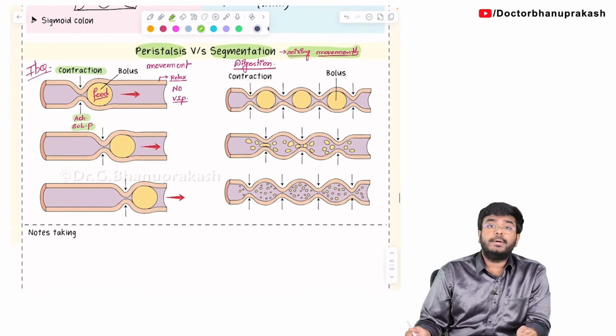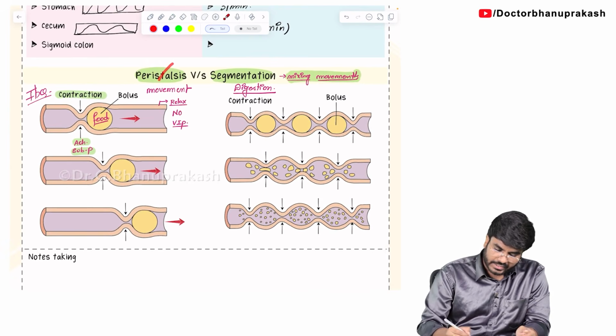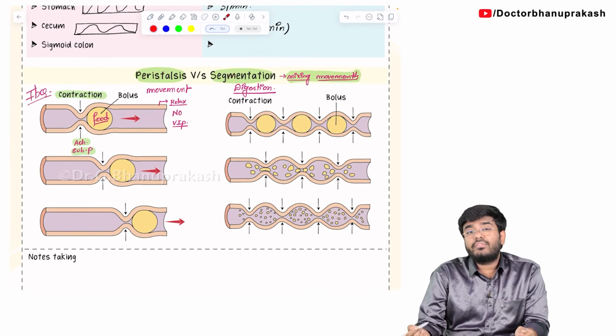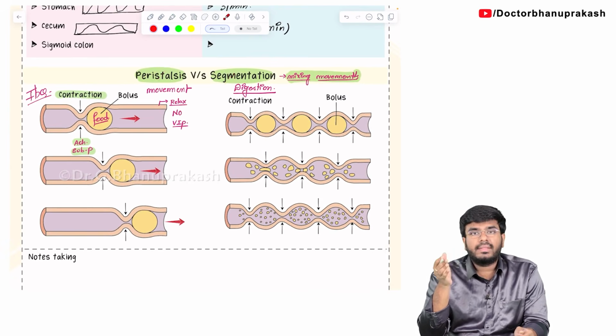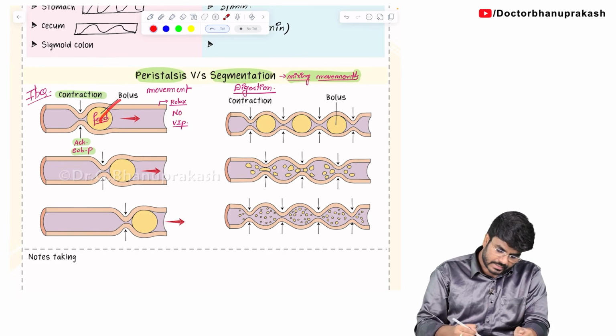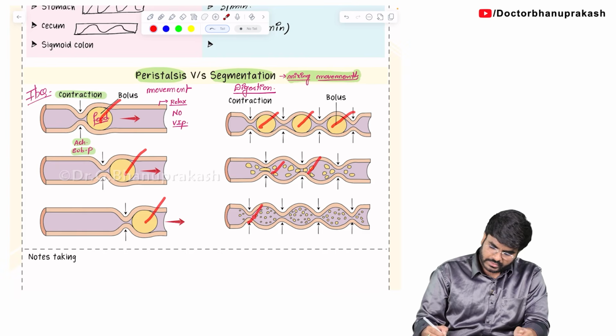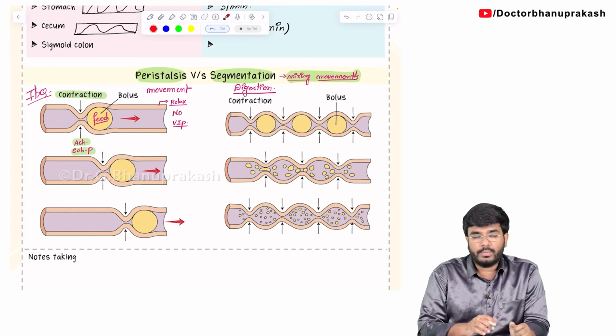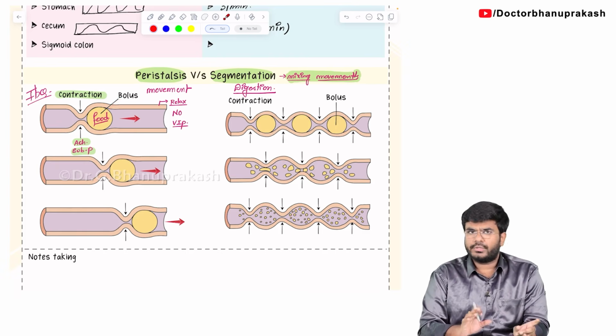First of all, students, tell me, these peristalsis and segmentation, are they happening during the fed state or the fasting state? Are they seen when a person is fed? Are these contractions seen when the person is fasting? You can very clearly say, sir, here there is food. So, definitely these peristalsis and segmentatory movements are seen during the fed state.